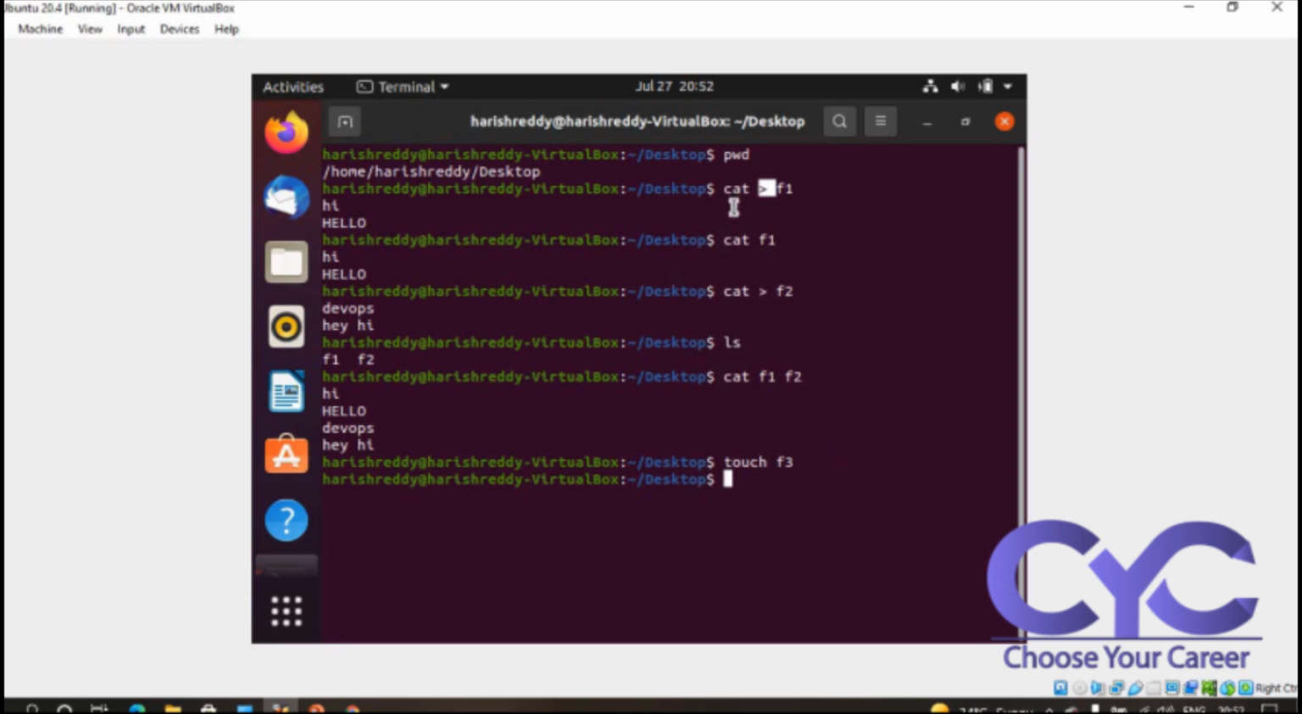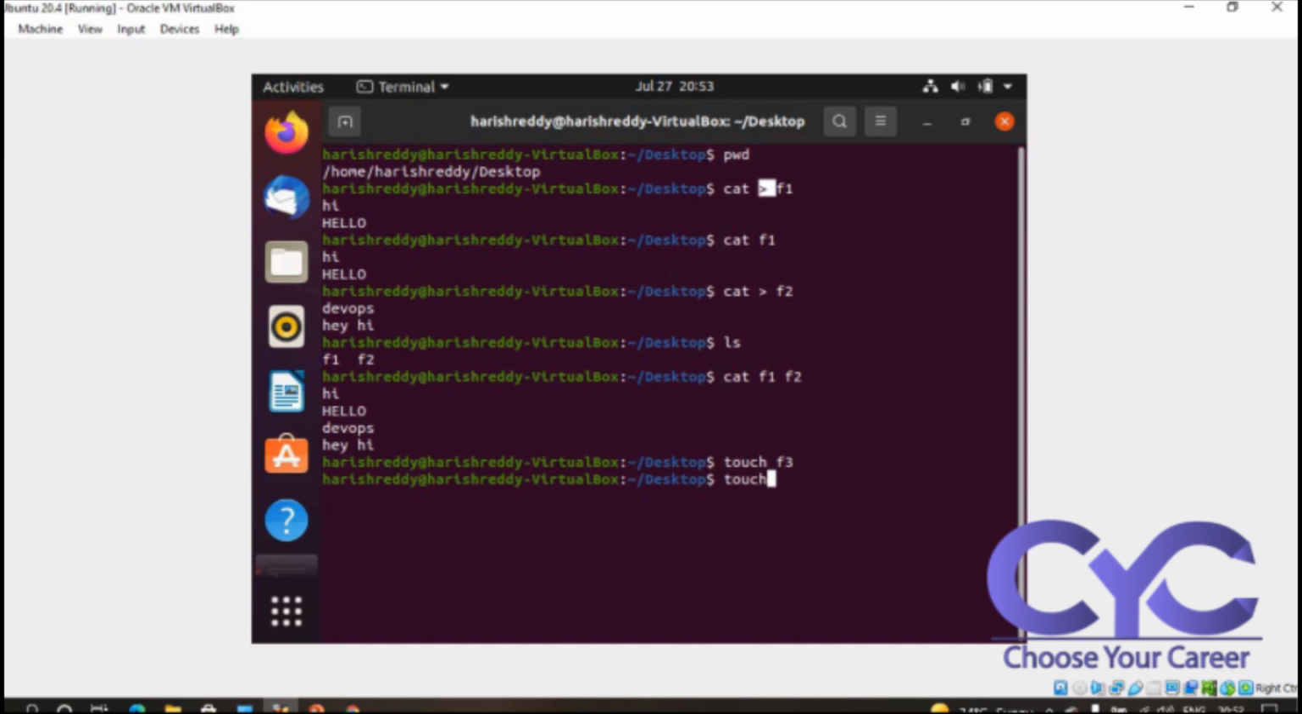See here, the cat command is used for writing some text into files. The cat command is used for writing the content of the particular files. If I want to merge two files, definitely I use cat f1, f2, so I am merging the two files. If I don't want any text data and just want to create some files, I use the touch command. This is how we are using the touch command.